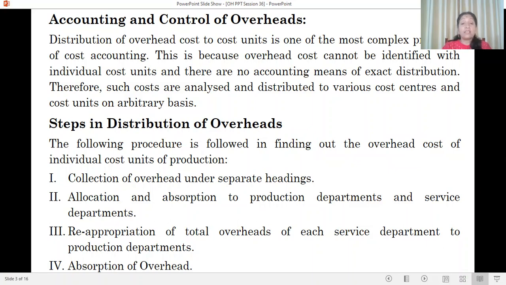There are various steps in the distribution of overheads, four items as given. One is collection of overhead under separate headings, allocation and absorption to production departments and service departments. Third, apportion the total overheads of each service department to production departments. And the last one is absorption of overhead.